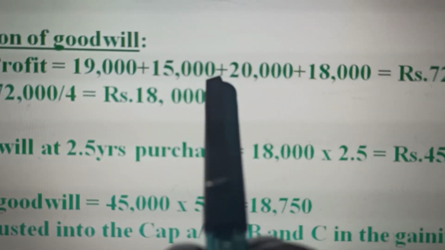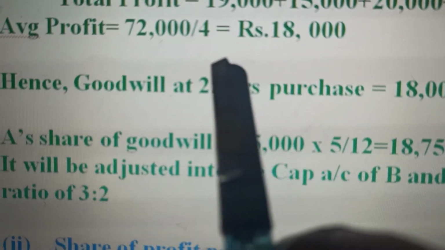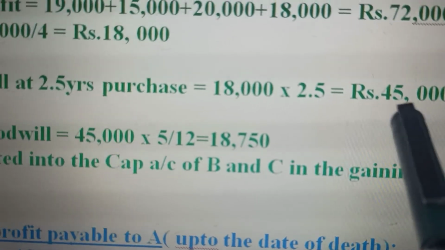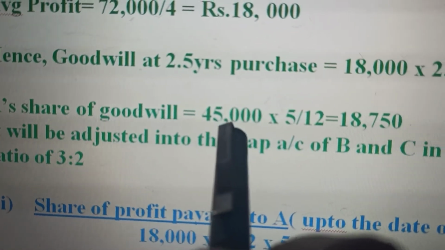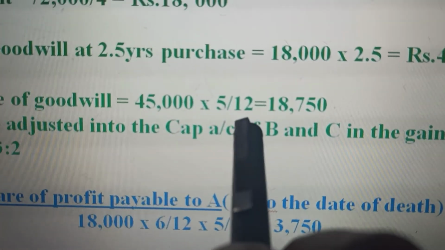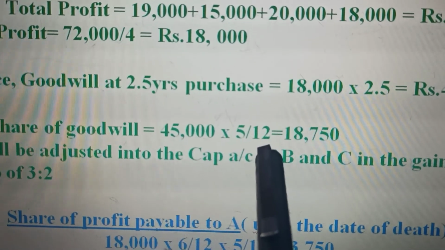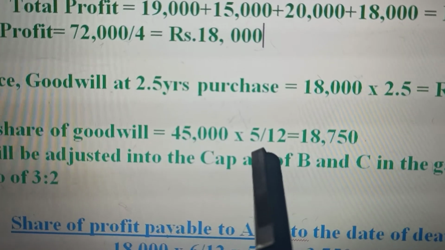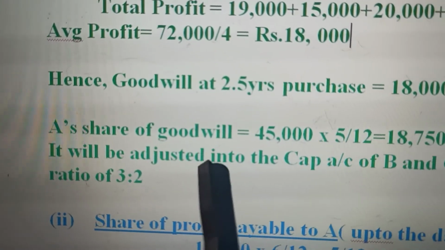Total profit of the 4 years has been given. This is total profit divided by 4, the average profit, at 2.5 years' purchase. Average profit at 2.5 years' purchase amounts to 45,000. Next, A's share of goodwill: the total goodwill is 45,000. A's share will be in the ratio 5/12, so 5:4:3, remember? A's share will be 45,000 into 5/12, that is 18,750.